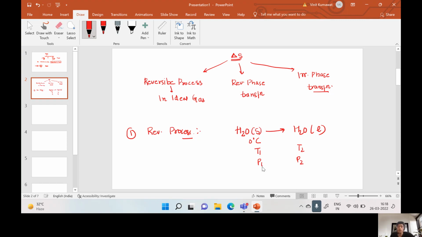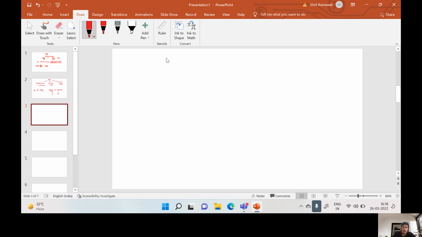So how can we calculate entropy change for a reversible process? We can calculate entropy change by using the equation we talked about, that is heat change reversibly at a particular temperature T.